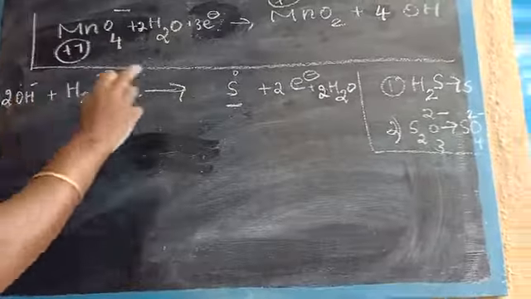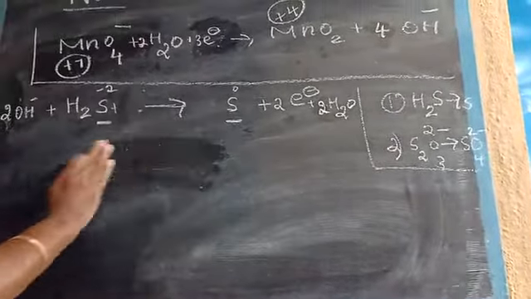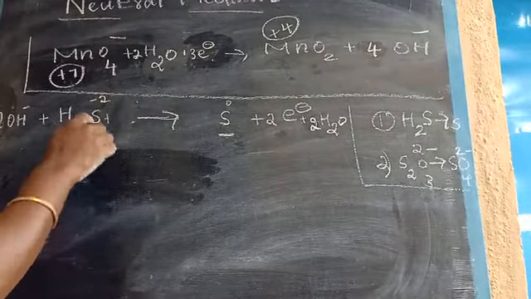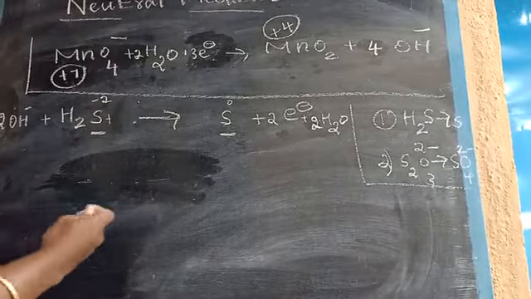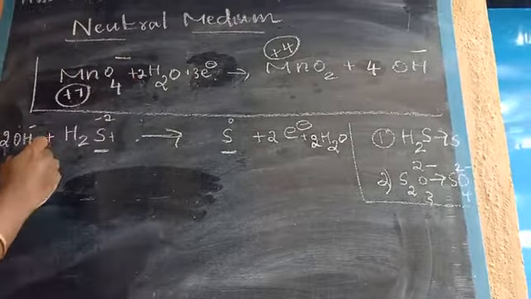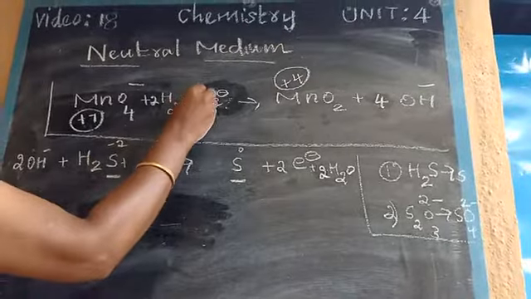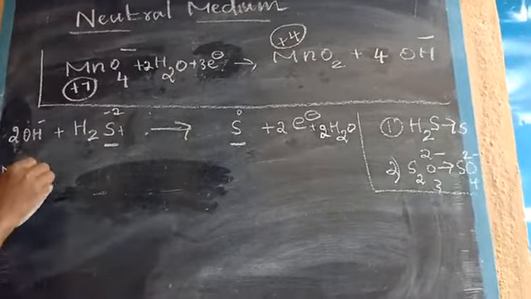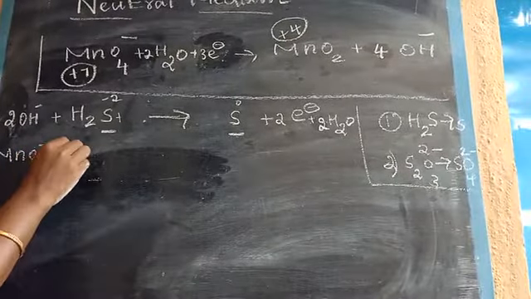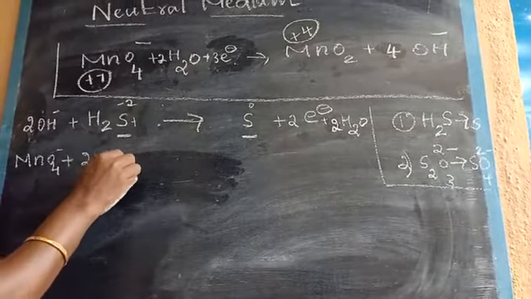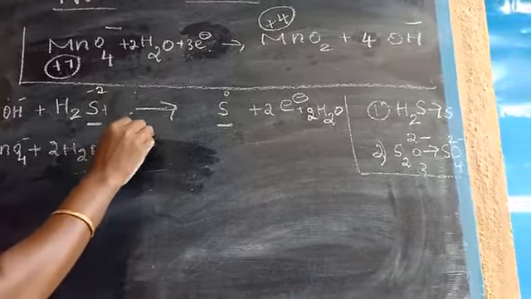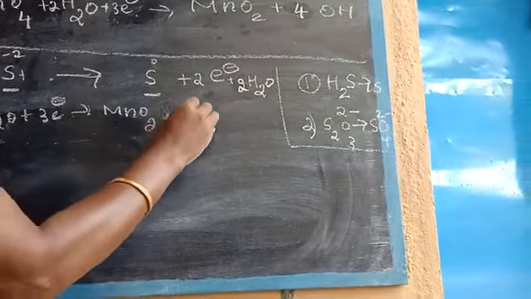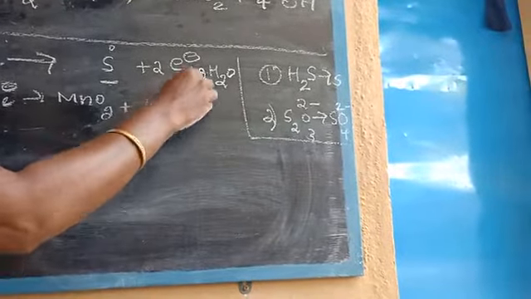Oxygen is balanced. Now write the parent reaction again. This is the parent reaction. Now combine and write the net reaction. So write this again: MnO4 minus plus 2 H2O plus 3 electrons gives MnO2 plus 4 OH minus.